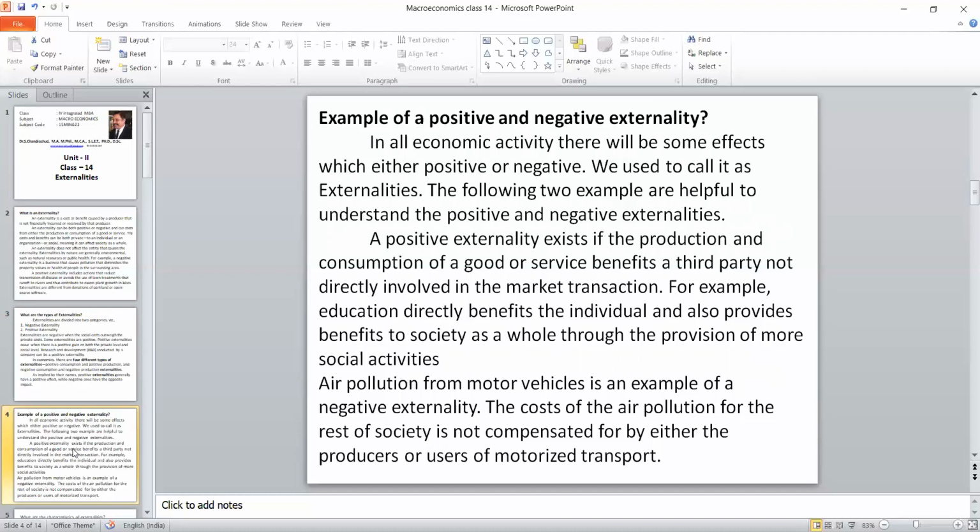On the other hand, suppose you start an industry, definitely there will be some pollution. It may be air pollution, it may be land pollution. That pollution is borne not only by that particular producer, but also by the society. This is a negative externality. How can we easily say? Suppose because of a particular action the environment or health is affected, then it is negative externality. On the other hand, if the society is getting benefited, then it is positive externality.